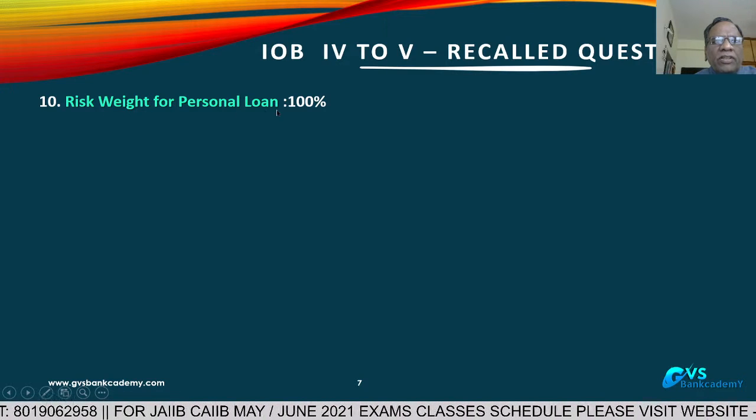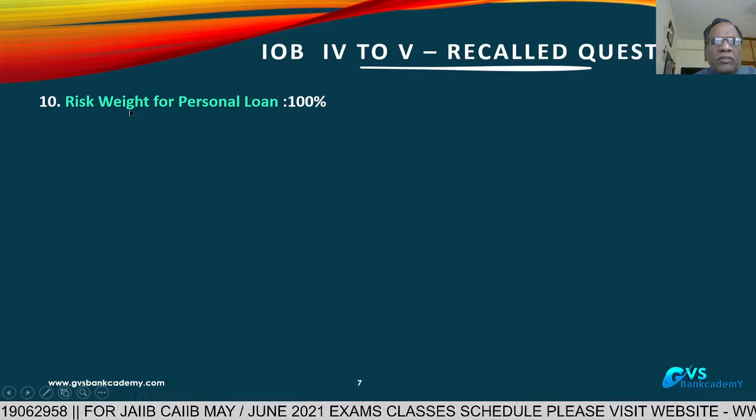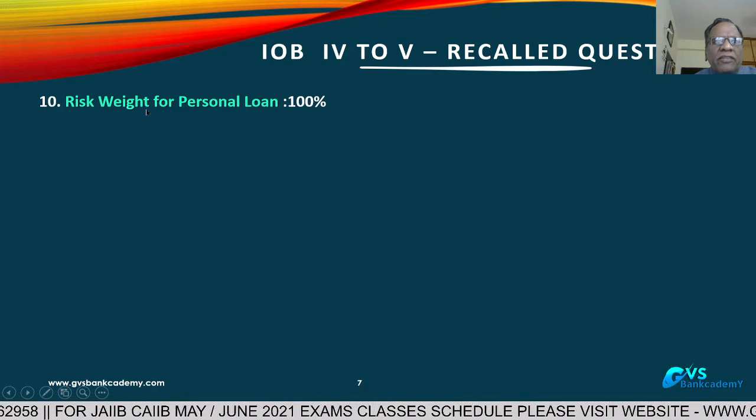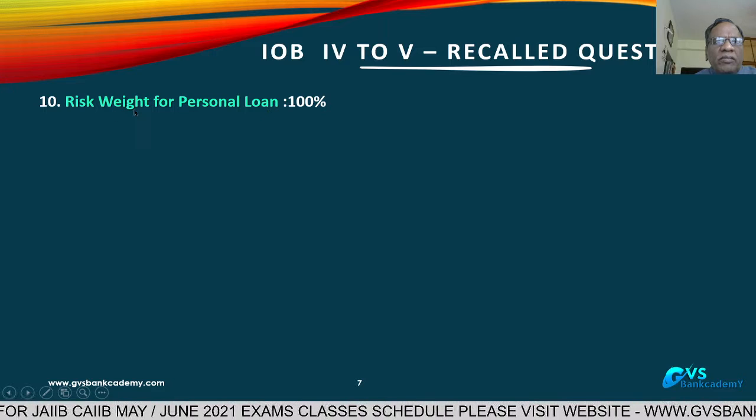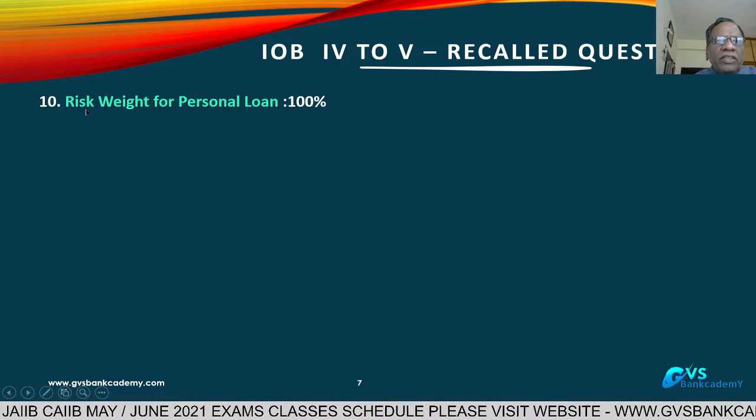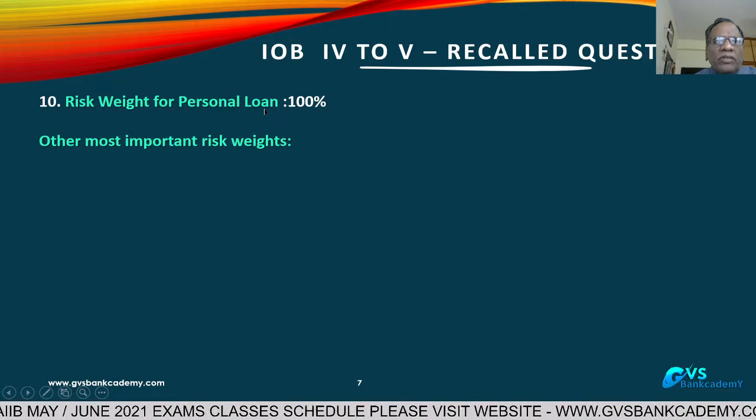Risk-weighted assets for personal loans, 100%. For the purpose of calculation of capital adequacy ratio, each and every asset in the balance sheet is assigned risk weights by Reserve Bank. Risk weight for personal loans, 100%.